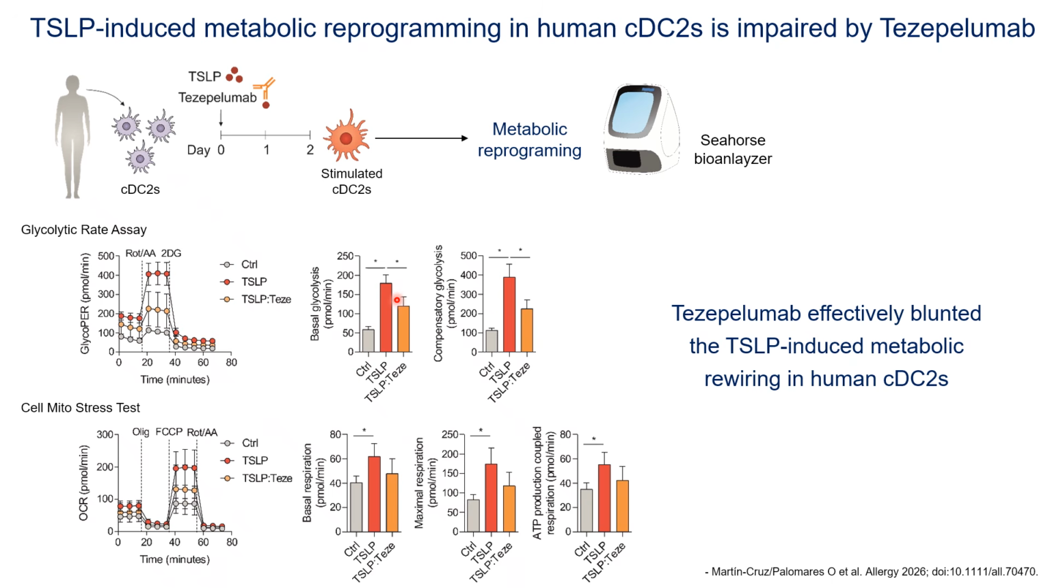Importantly, Tezepelumab, in the orange bars, was able to significantly reduce all this metabolic hyperactivation induced by TSLP, thus demonstrating that Tezepelumab effectively blunted the TSLP-induced metabolic rewiring in human type 2 conventional dendritic cells.